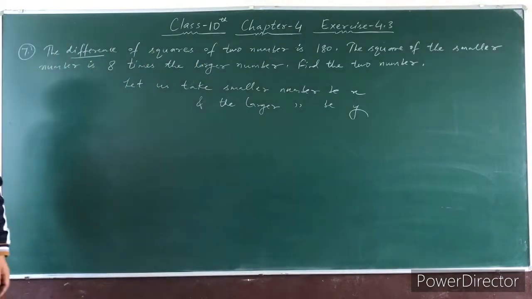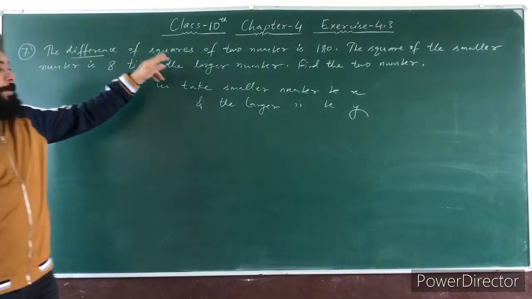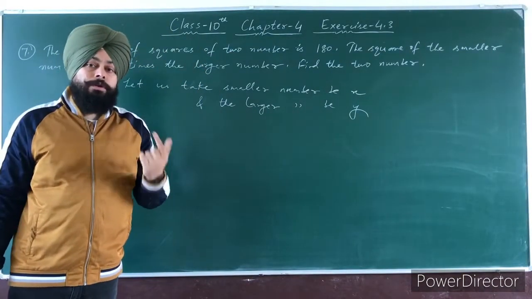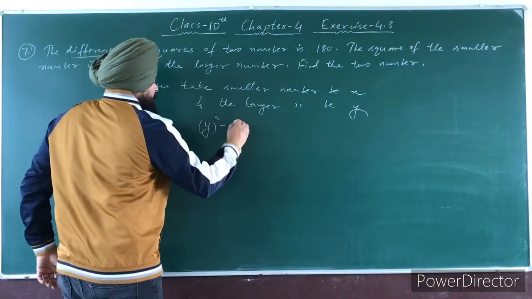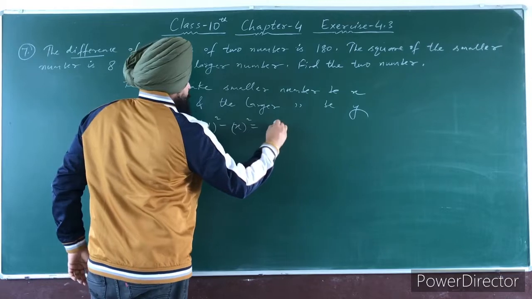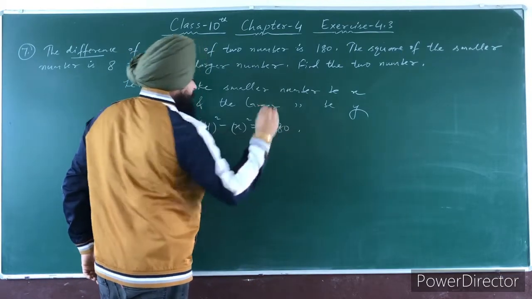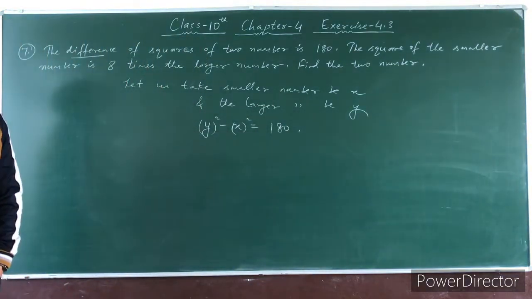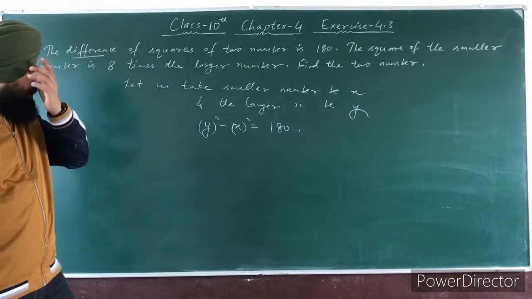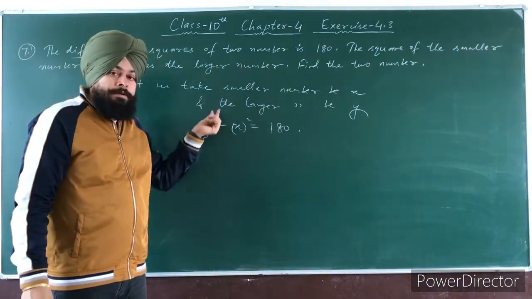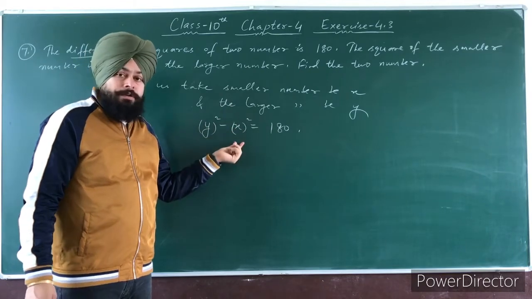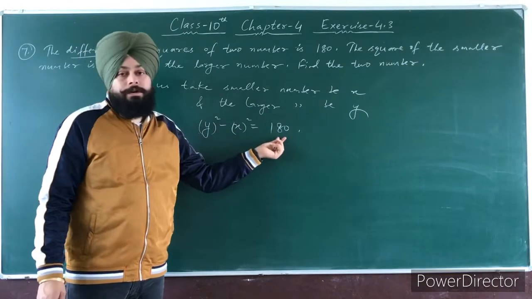Clear? So the condition is the difference of squares of two numbers. So it means y square minus x square is equal to 180. Clear, students? Because I take the larger number as y. So it means the square of the larger number minus the square of the smaller number is equal to 180.